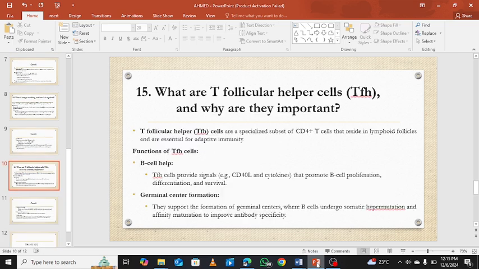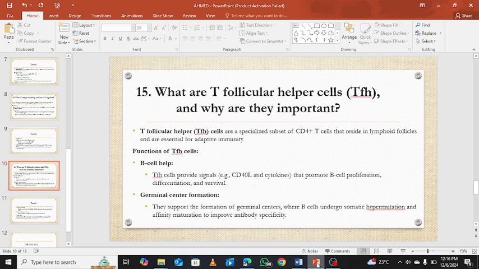And the last question I will be presenting is, what are the T follicular helper cells and why are they important? These T follicular helper cells are a specialized subset of CD4 plus T cells that reside in the lymphoid follicles and are essential for adaptive immunity. So we can talk about the functions of these T follicular helper cells. The first function is B cell help. T follicular helper cells provide the signals that promote B cell proliferation, differentiation, and survival.